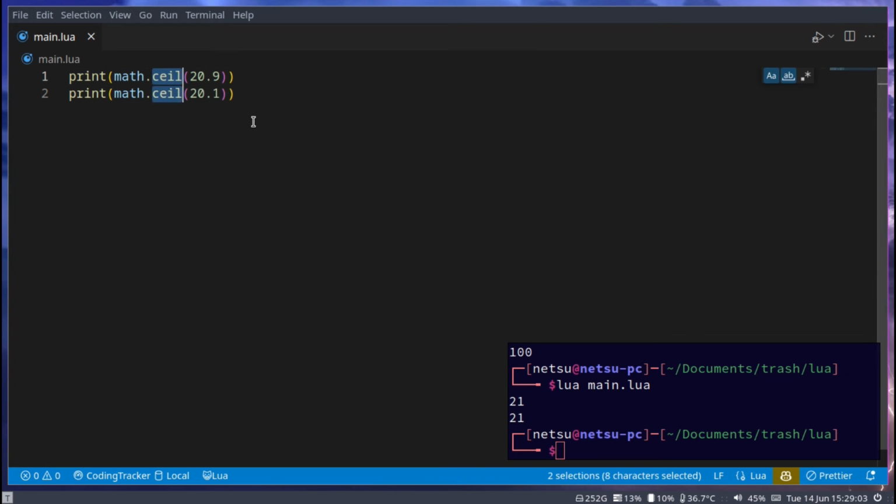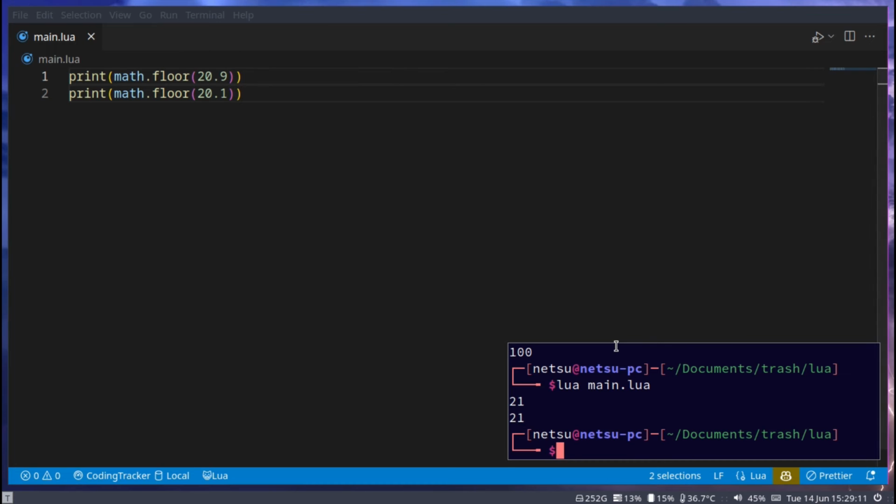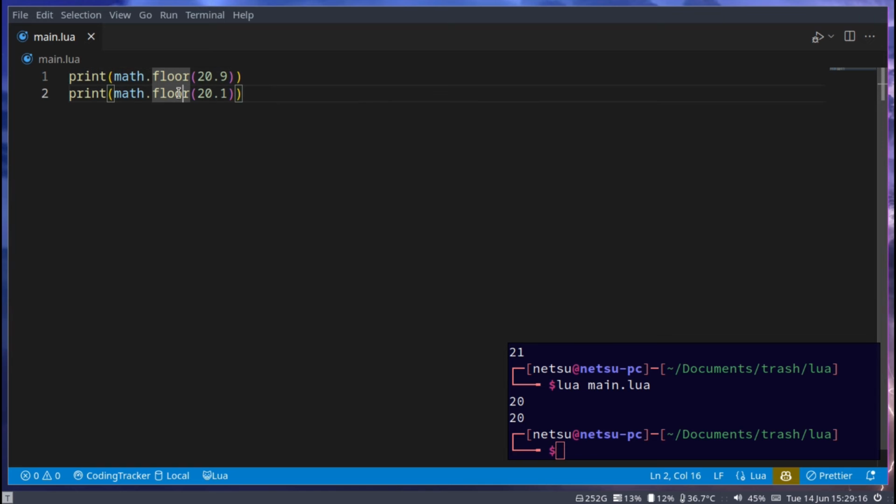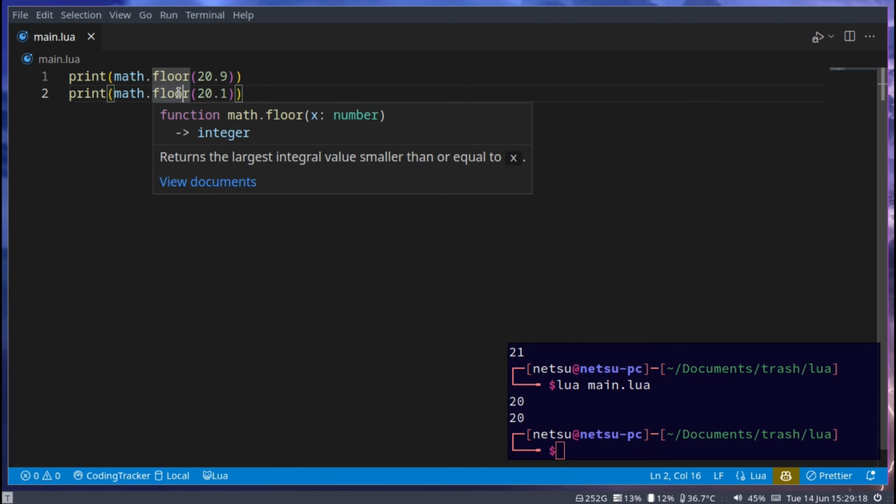Then you have the floor. The floor will do the opposite because the floor is below you. It's down, so it will round down. That will give us 20. So this is a way to force rounding to a specific point where it's either down or up.